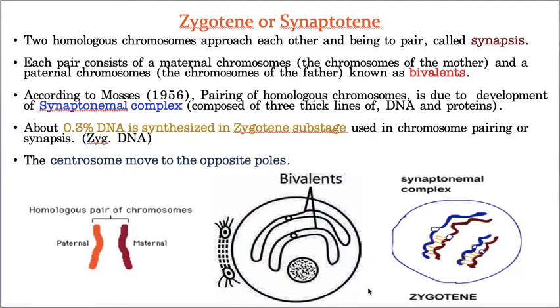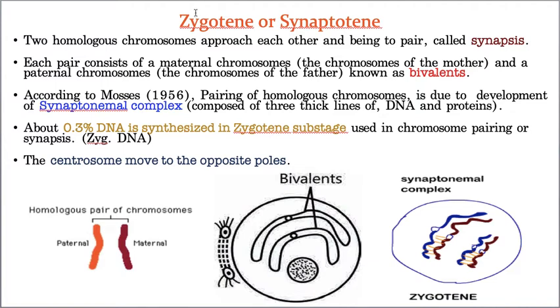That means in our body all the cells are diploid only. So every cell of our body consists of one set of maternal chromosomes and one set of paternal chromosomes, that is, the father's side, and they are all scattered. They do not have a proper arrangement, they are freely scattered in the cytoplasm. But when it comes to the zygotene stage, the freely scattered paternal and maternal chromosomes come together like this.